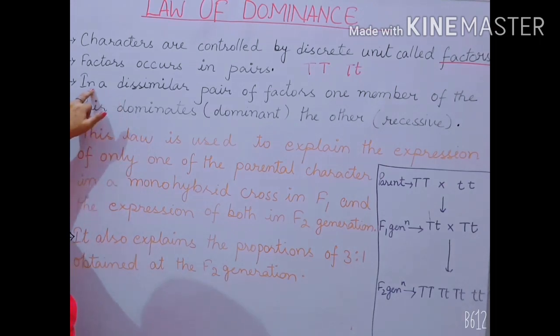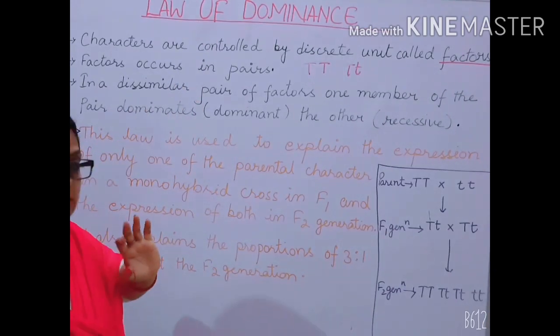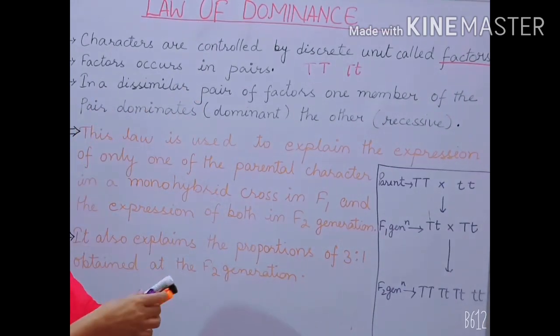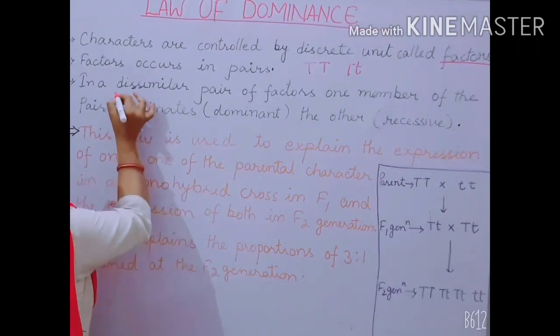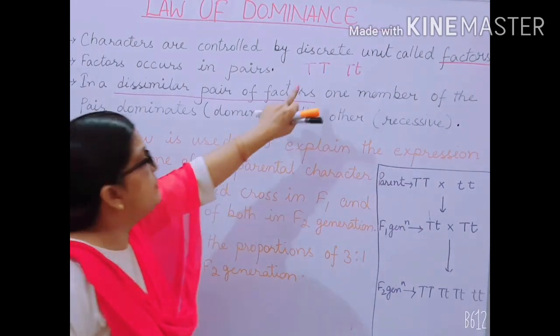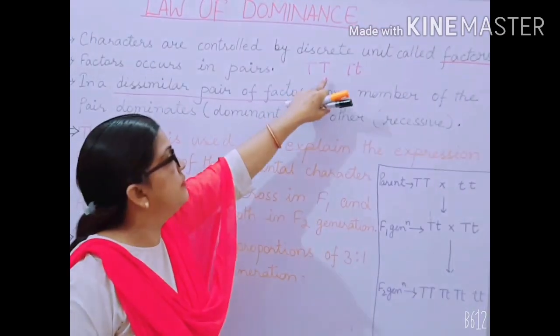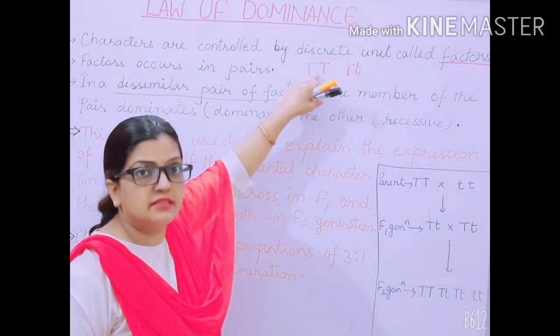The third point is in a dissimilar pair of a factor. What do you mean by this line? It is very important. A dissimilar pair of a factor. This is a similar pair of a factor, where both the alleles are the same, capital and capital.